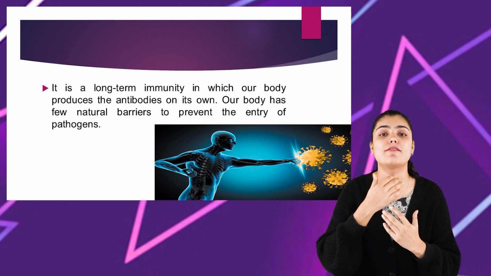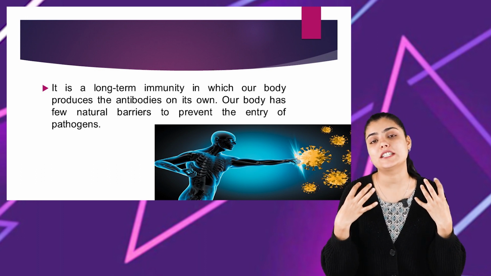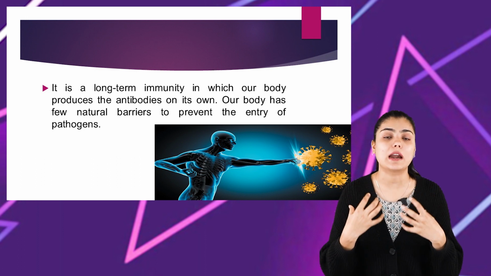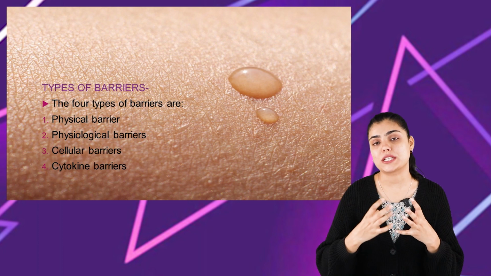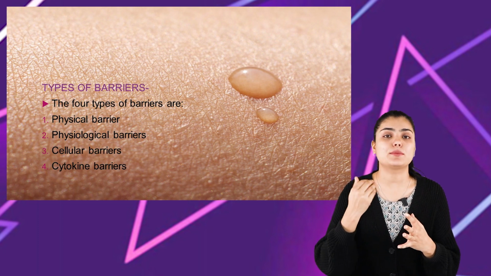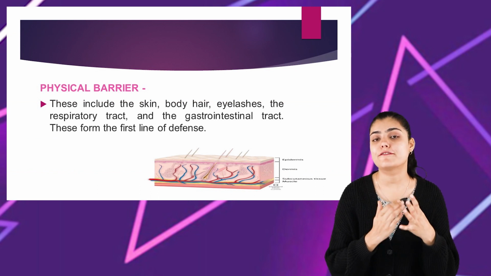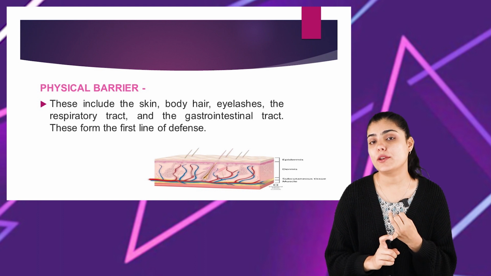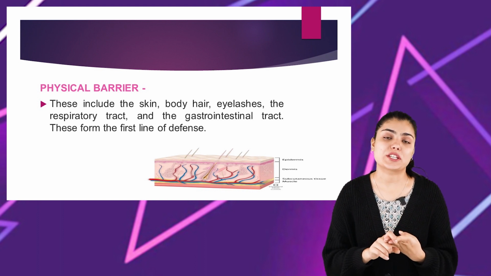Our body is made in such a way that we have certain barriers to fight against the pathogenic microorganisms. These barriers are the natural barriers that are present in our body. Now there are different types of natural barriers. The first type is the physical natural barrier. Under the physical natural barrier, we have skin, eyelashes, the gastrointestinal tract and the respiratory tract.